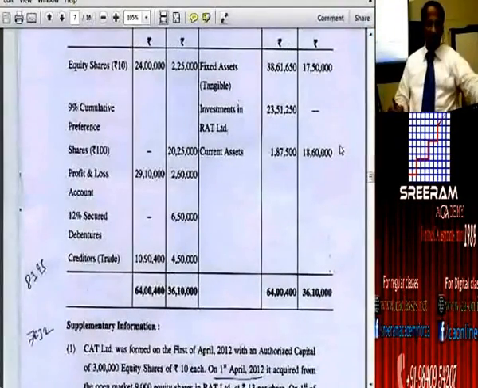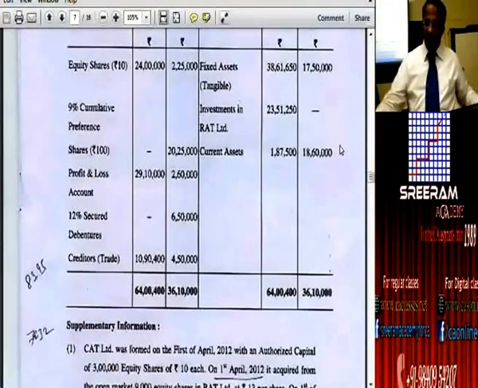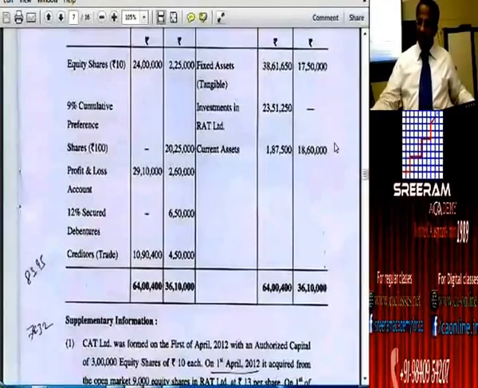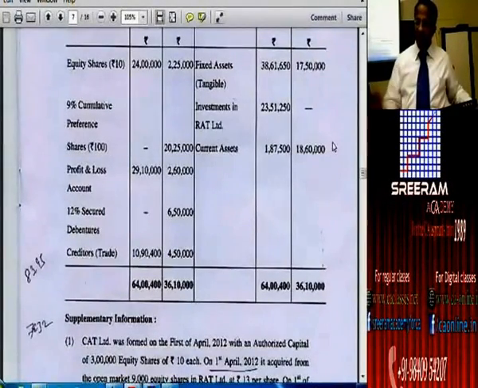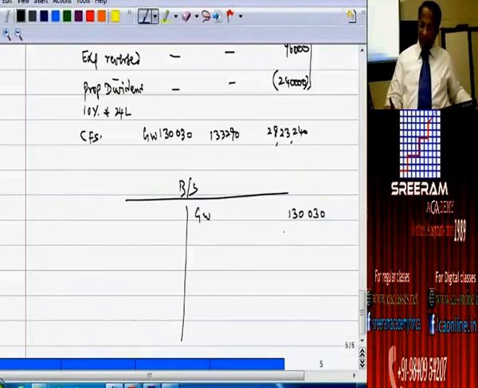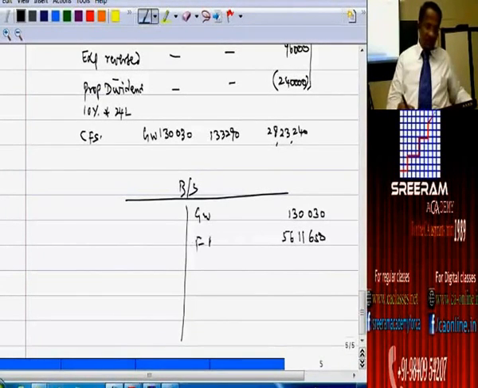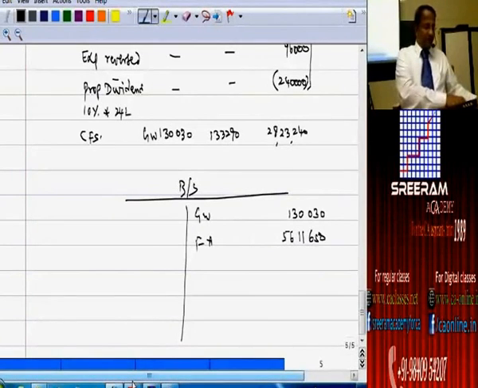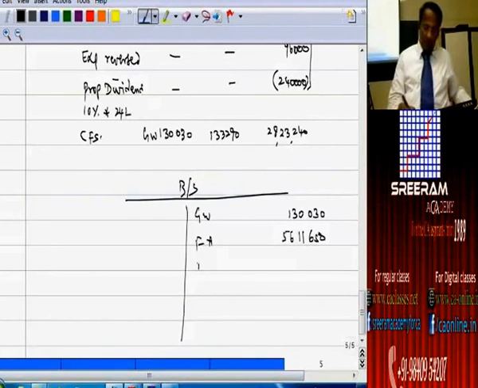Fixed assets 3861,650 plus 17,50,000. 56,11,650 fixed assets. Then current assets 20 lakhs 47,500.